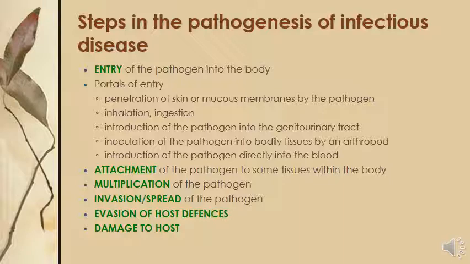So multiplication of the pathogen is another important point, because without an increased number of bacteria or any microorganism, disease development will not occur. It highly depends on the infectious dose of bacteria, a lethal dose of bacteria. So the dose of bacteria involved in causing the disease is also important. So multiplication of bacteria also occurs.